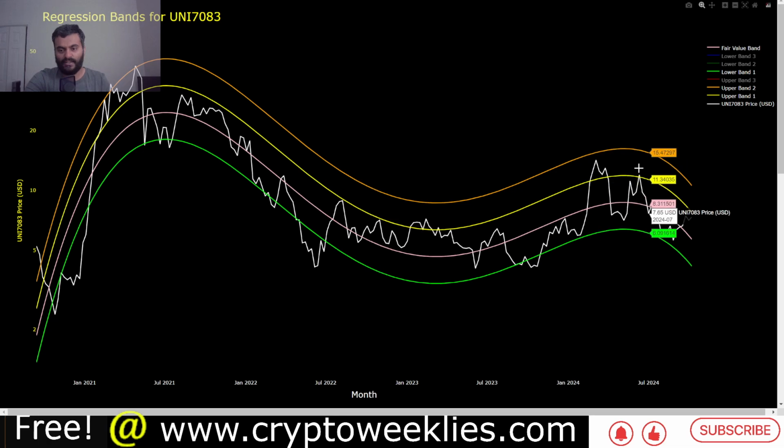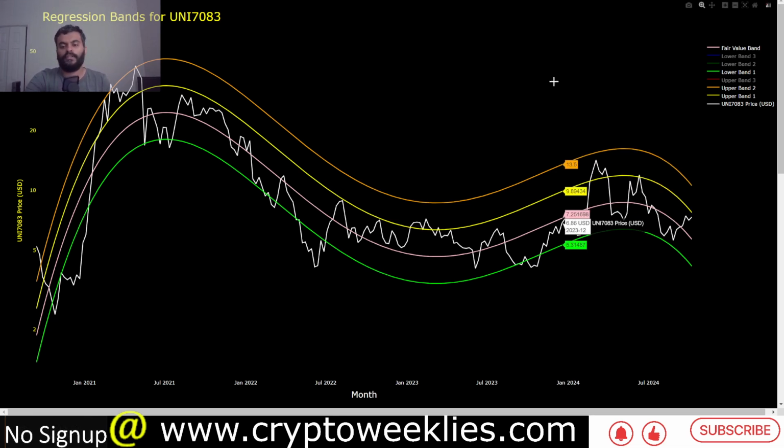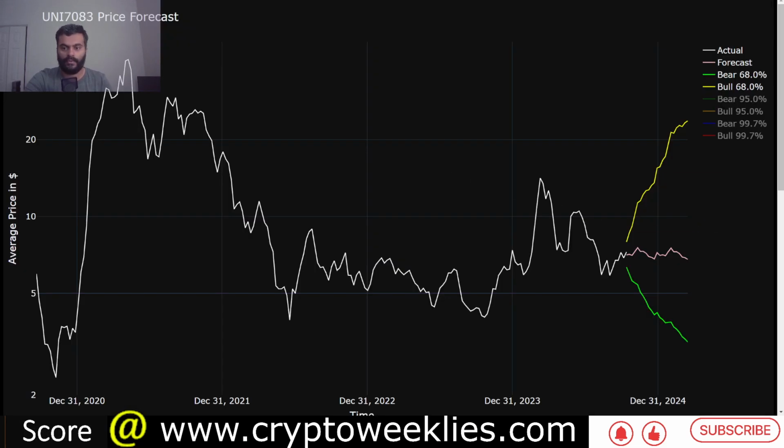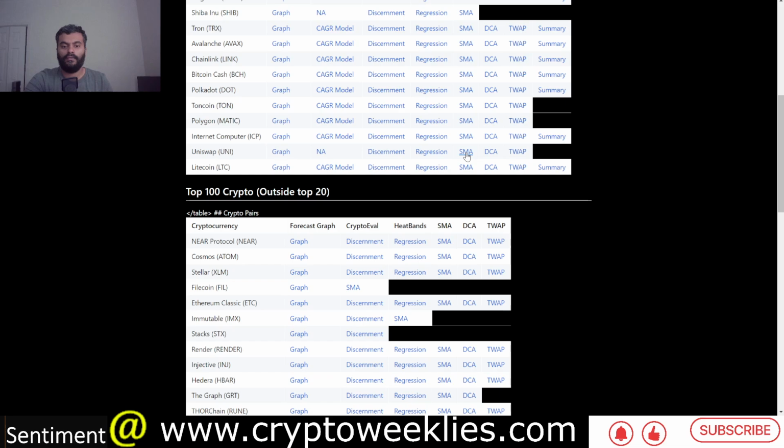If it does, then I would assume that the regression band would have an upwards slope. That's why the purpose of this regression band is to analyze a token at a point in time. Again, not financial advice. For forecasting purposes, there are these forecast graphs, as well as bull case targets for UNI. Now we'll look at the individual constituents of the bull case targets, which are the SMA, DCA, and the TWAP models, and then we'll summarize the bull case predictions.